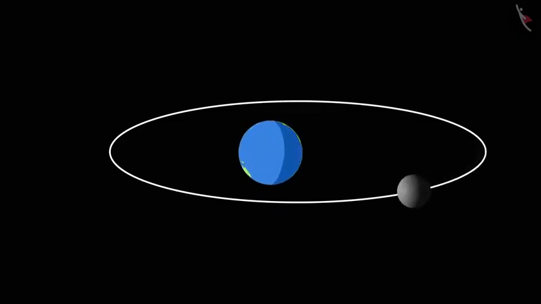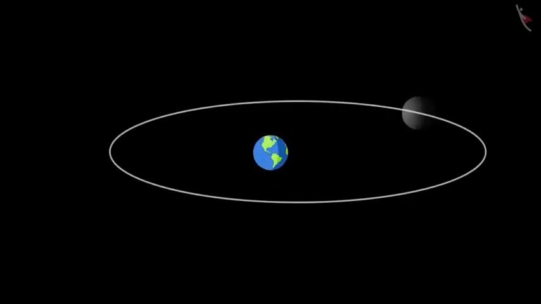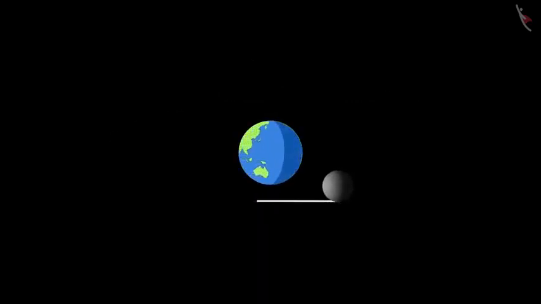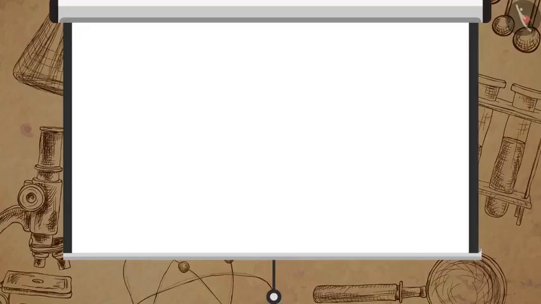One of the examples of centripetal force is the motion of the moon around the earth. The moon orbits around the earth due to the centripetal force provided by the gravitational force of the earth. A lack of a centripetal force would put the moon in a uniform straight line motion. Bye bye moon. In this video,